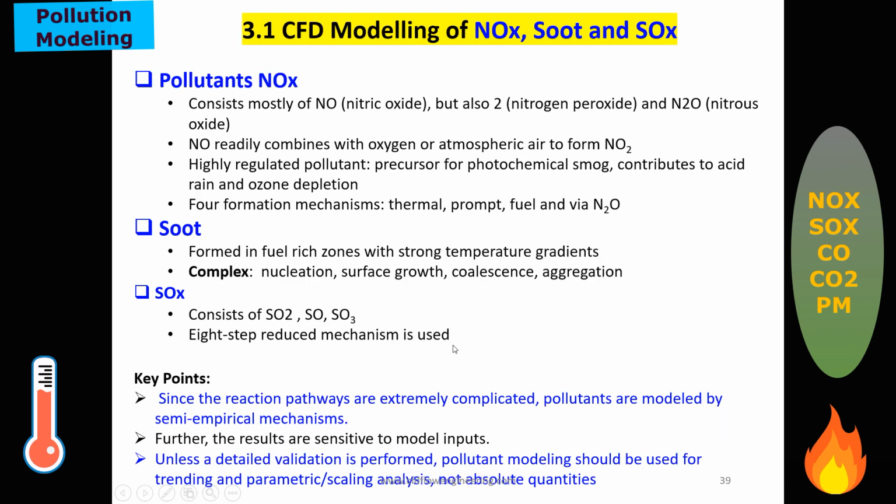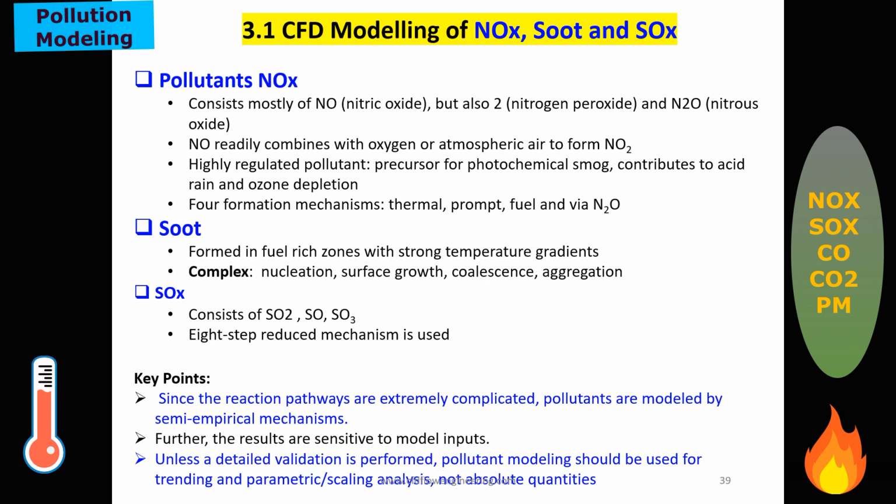There are many methods for NOx modeling, but I will explain some commonly used methods in this lecture. Pollution modeling is important because for any combustion, it is required to check that it does not result in unwanted pollution.